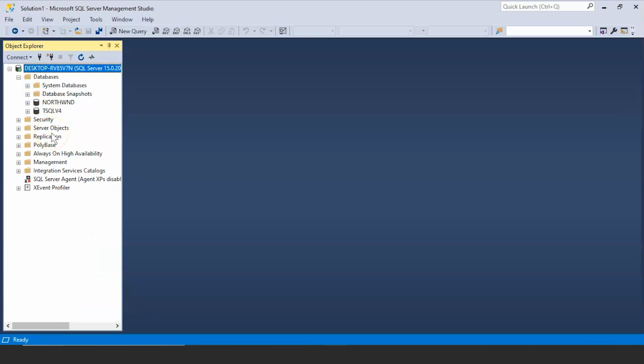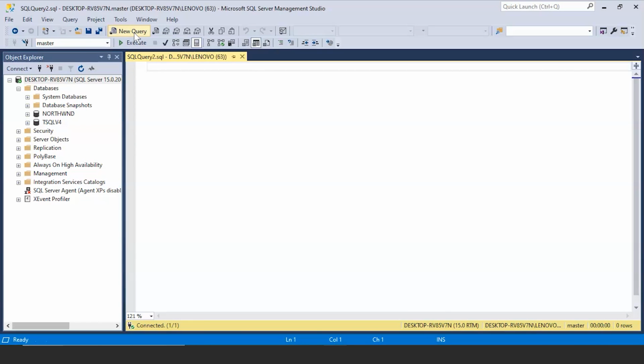Alright, so to write my queries, I'm going to create a new query file, and here you see I am currently on my master database. I'm going to change this to Northwind database so that we can utilize all the tables that are present.